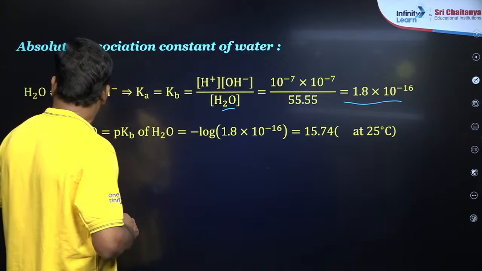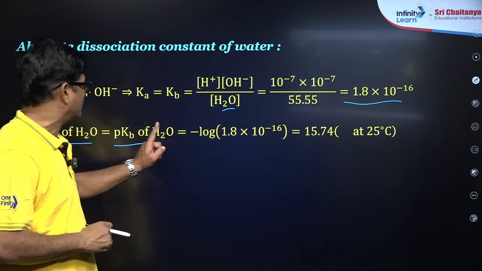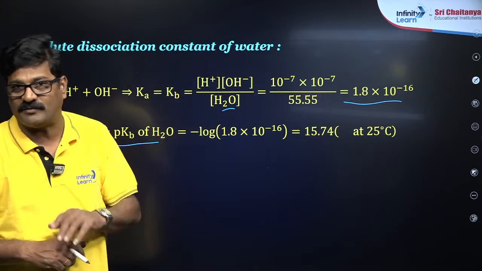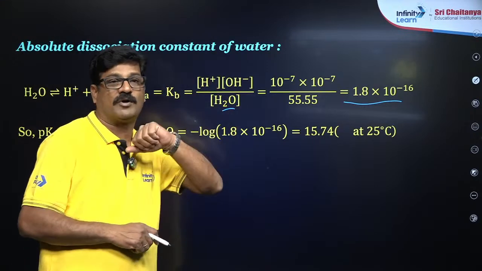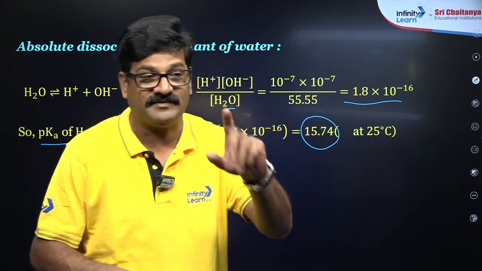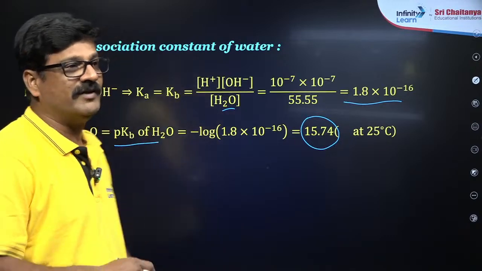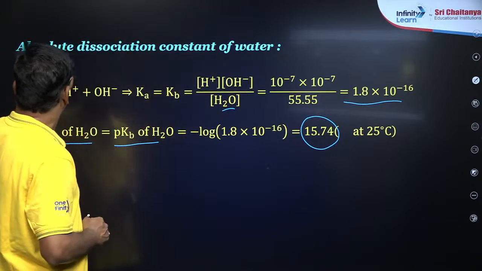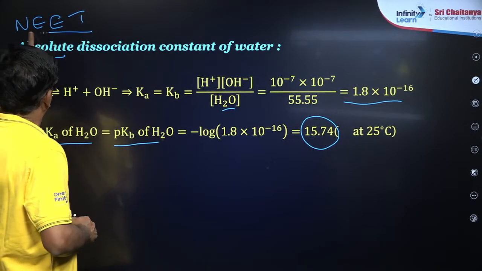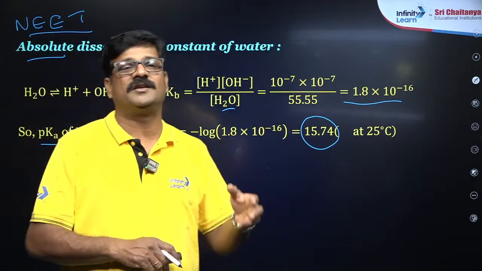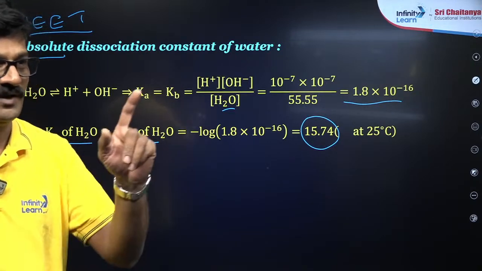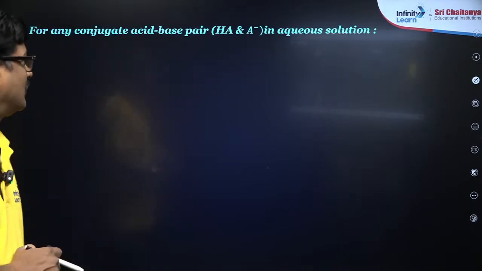That's very important. And the pKa of water, or pKb of water, is the negative logarithm of that value, 1.8 into 10 power minus 16. So 16 minus log 1.8 is 15.74. That's very important. In the NEET examination, you will be asked to calculate this type of thing. Usually we never come across this 15.74 at 25 degrees centigrade. ठीक है मैडम, समझ में आ रहा है क्या? Okay. Now let us see.